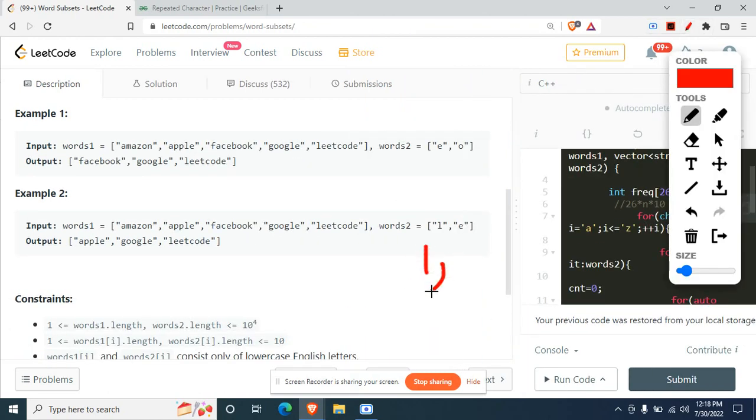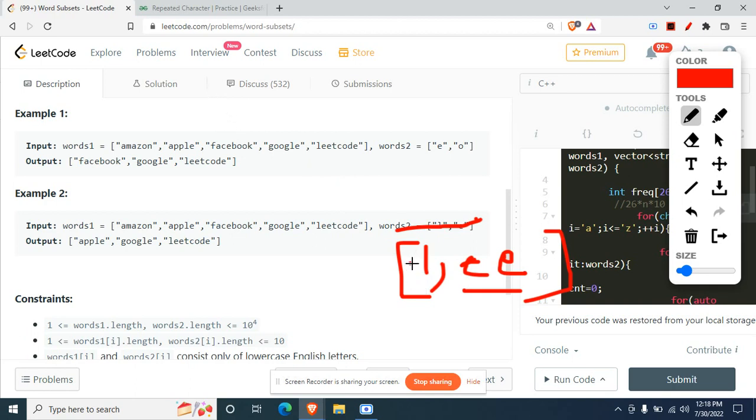Now I'll just change the input again and remove this part. In words two, if we have LE and E, what we know is we need at least two E's right here.